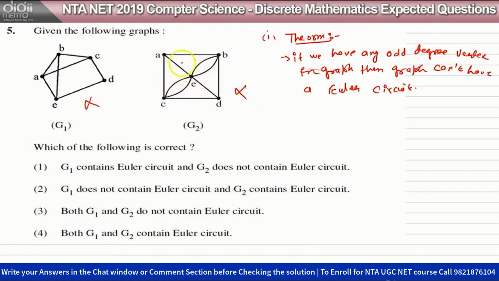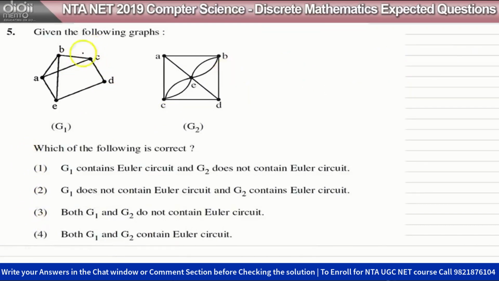So there should not be any vertex of odd degree. If all of the vertices are of even degree, then we can have an Euler circuit. But even one odd degree vertex can violate the condition of an Euler circuit. Okay, so none of them contains an Euler circuit. The answer is,